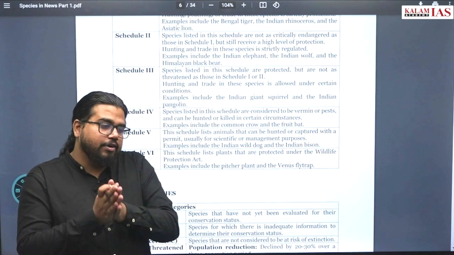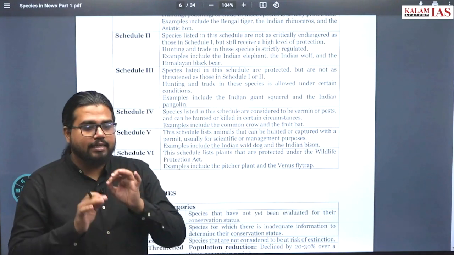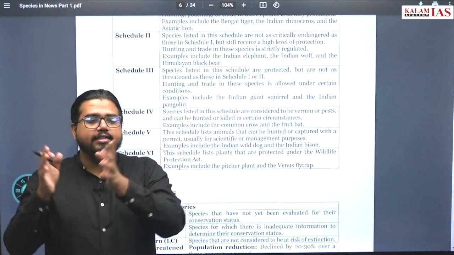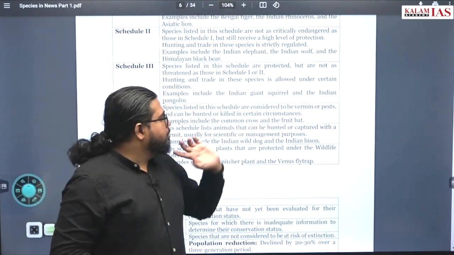One more thing, if a vermin is declared for Kerala, this species is vermin, then that is vermin only in Kerala, in that region. It doesn't mean throughout India you can go and hunt that species. So that's all about vermin.